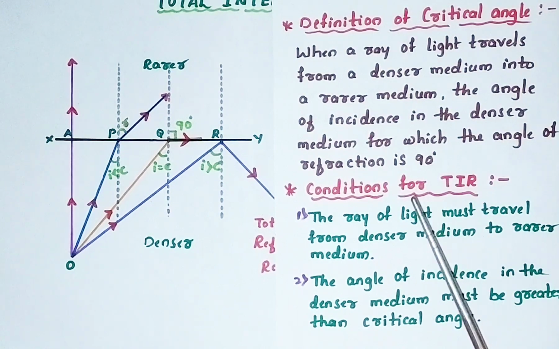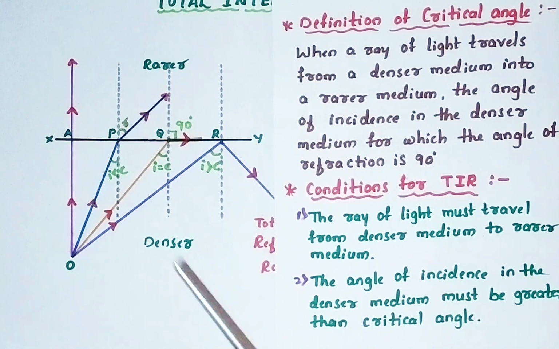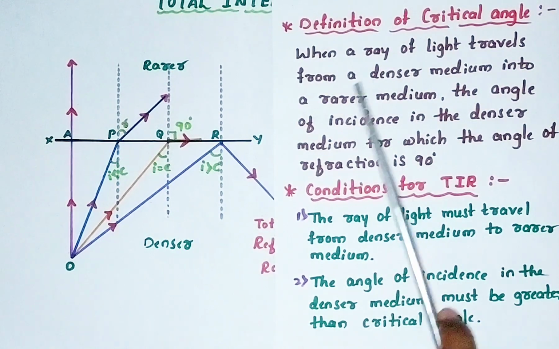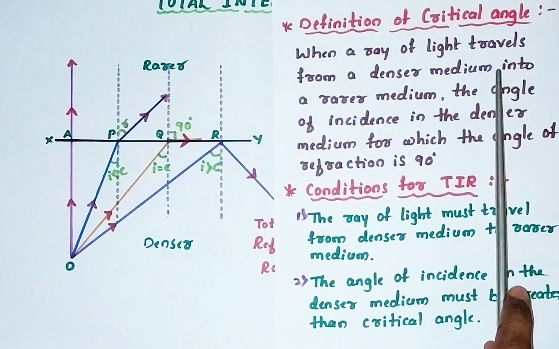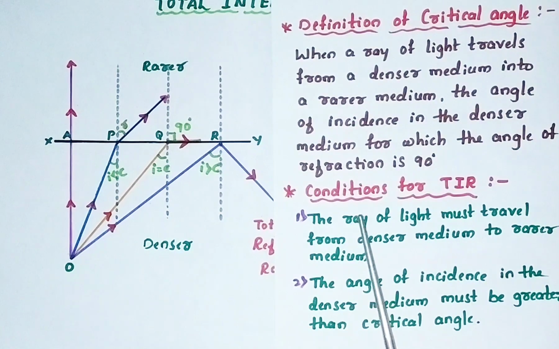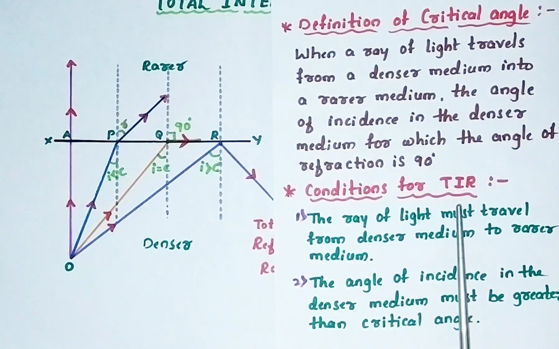Observe here, in the examination they may ask, explain TIR with a neat ray diagram, carries 3 marks, you have to explain the diagram. Then, for 1 mark questions you can get define TIR or define critical angle. And for 2 marks, they may ask the question, write the conditions for TIR.